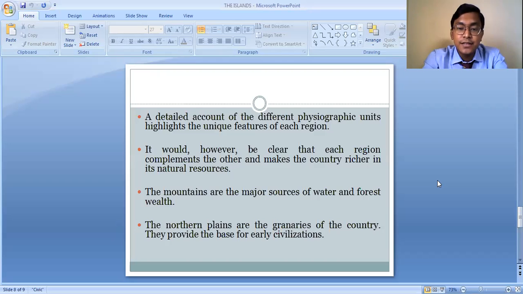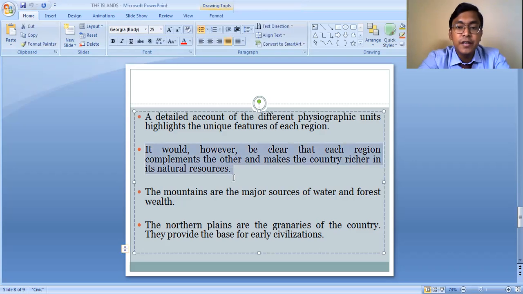As discussed earlier about the different physiographic divisions, our country is one of the countries in the world which has almost all the physical features. From the Himalayas to the Peninsular Plateau, from the deserts to the islands, from the coastal plains to the northern plains, all the physiographic features of the world can be found in our country. So this makes our country a unique country.